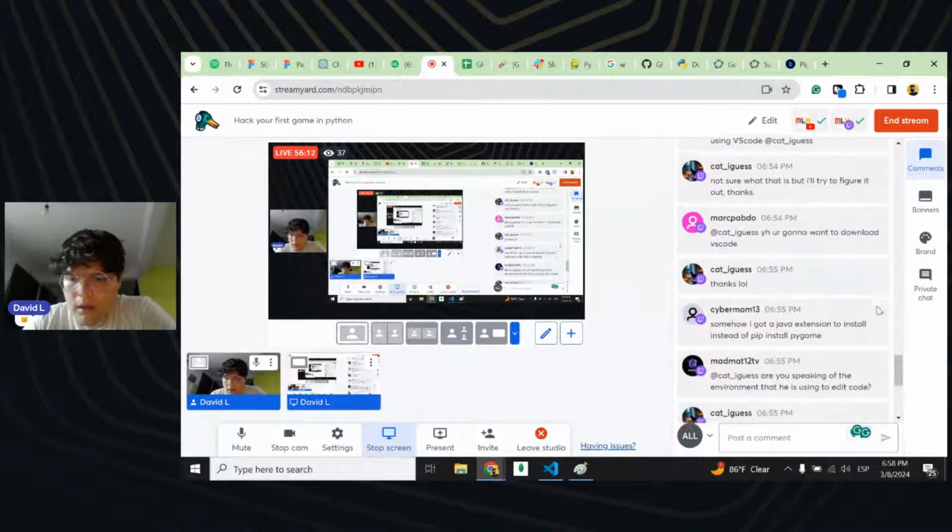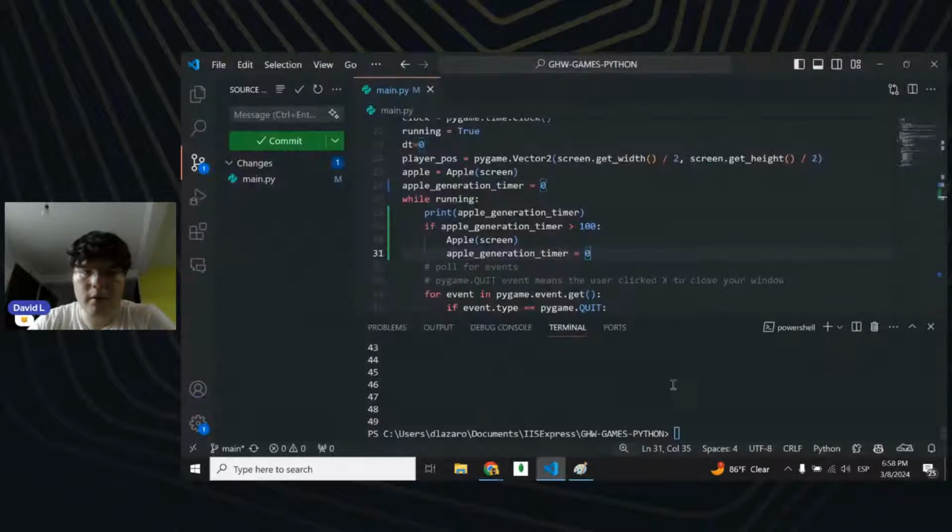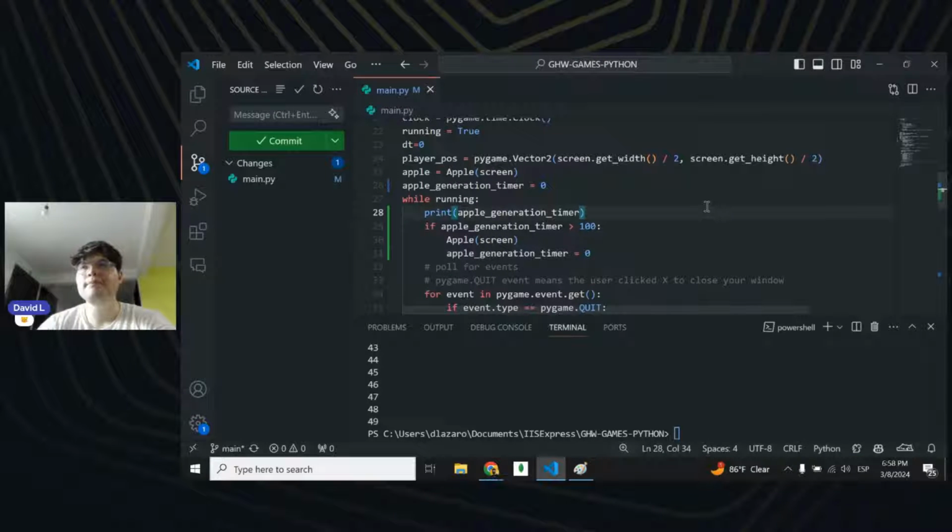Thanks all. Yeah, we're using Visual Studio Code for building our Python game. Visual Studio Code is like a text editor, but it has functions that help you understand or write prettier code. It has extensions, tools, and things like that that help you build code in a more effective way, and not just look at plain text.